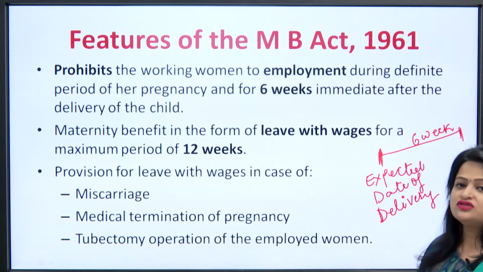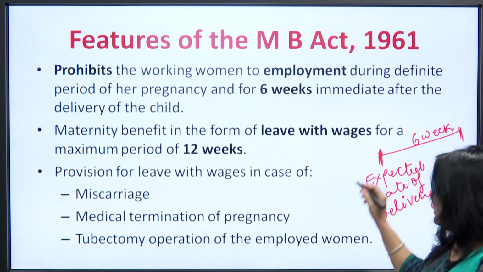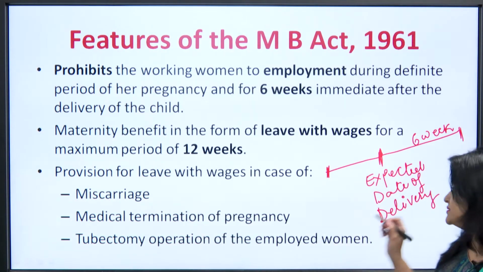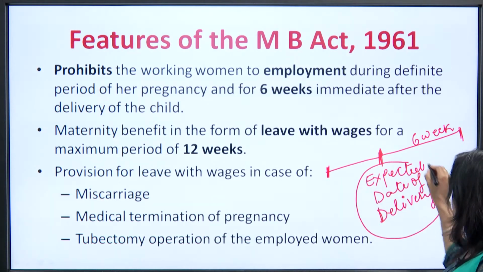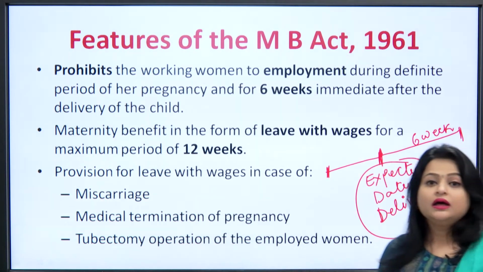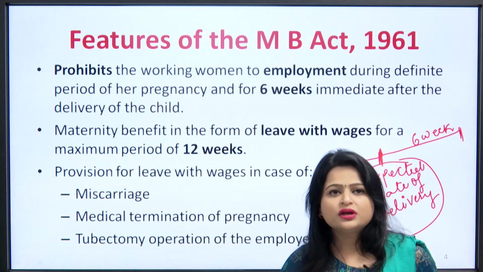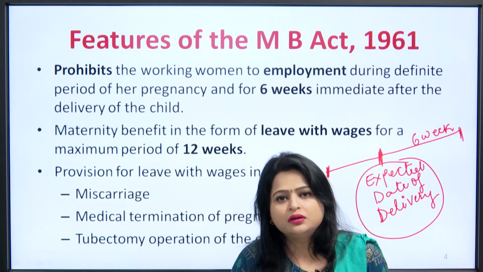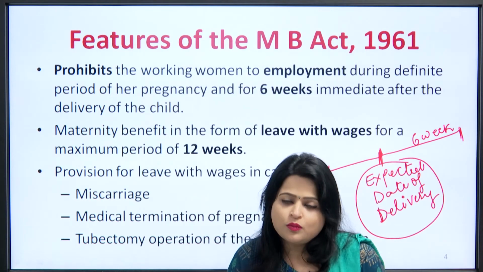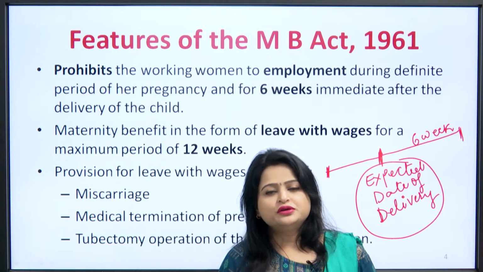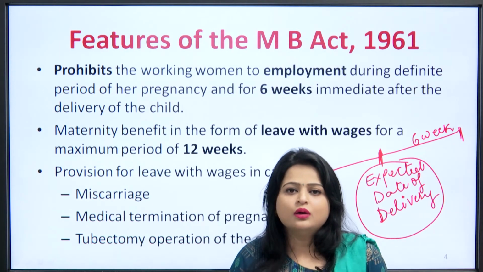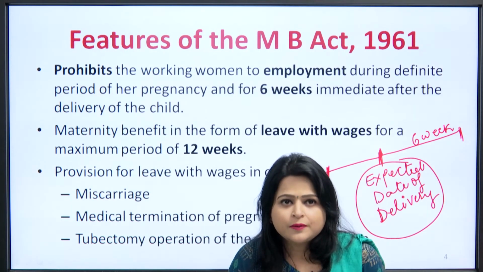Six weeks immediately after that, and for a certain period before this date, that is the expected date of delivery. This is the duration for which the Act prohibits a working woman from the job or work. For this particular duration, a pregnant woman is not allowed to work, right?